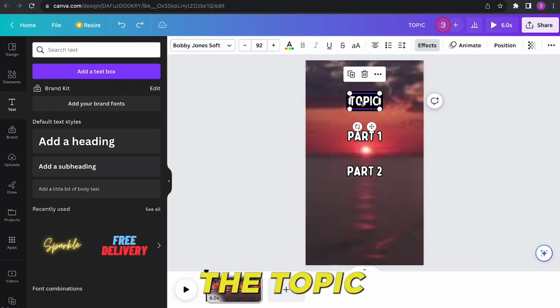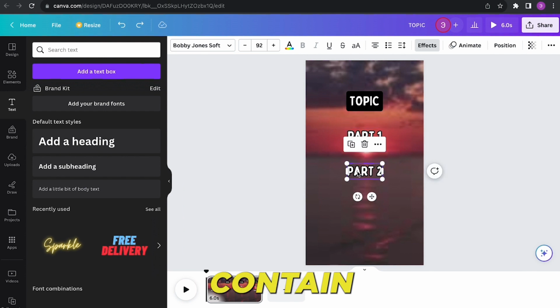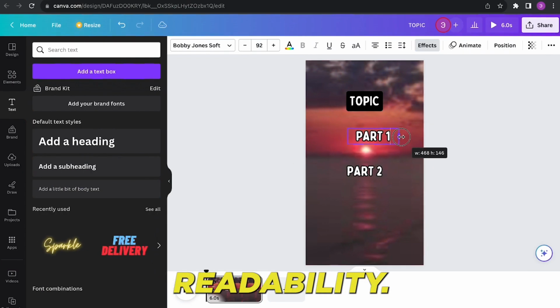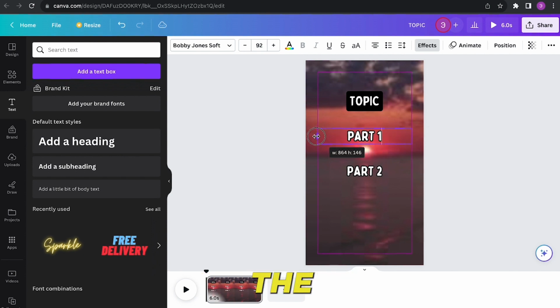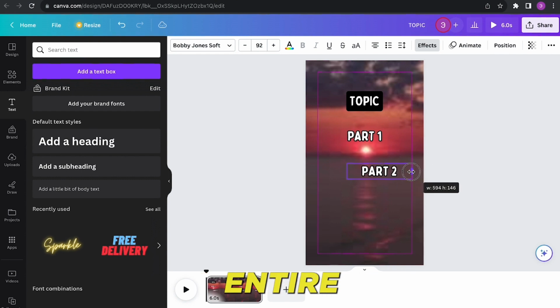Given that the topic is typically concise, often just a couple of words, Part 1 and Part 2 might contain lengthier content, depending on what ChatGPT provides. To accommodate varying text lengths without compromising readability, we'll adjust the boundaries of these text boxes. By clicking and dragging the edges of the purple boxes surrounding Part 1 and Part 2, align them with the outer purple boundary that frames the entire video.